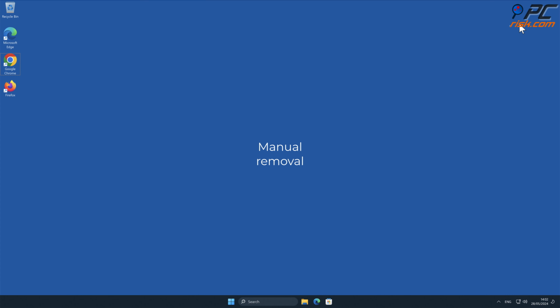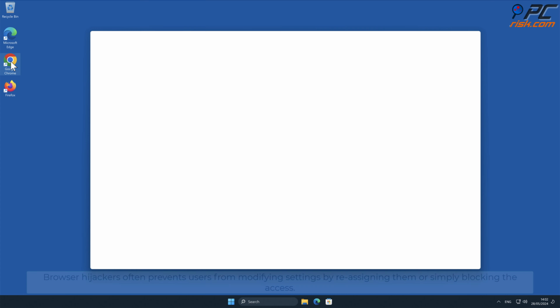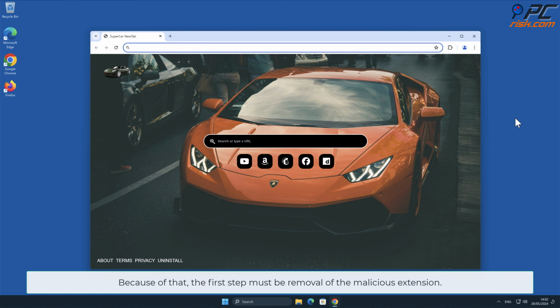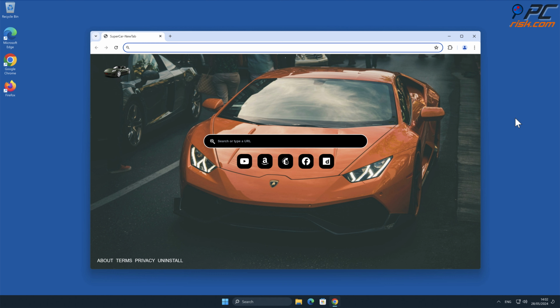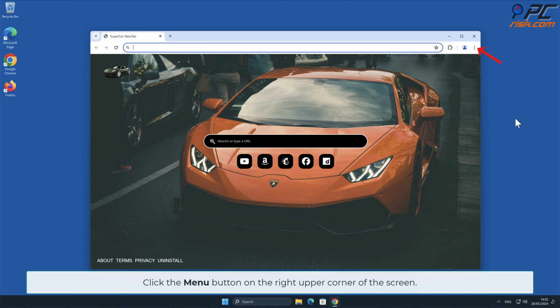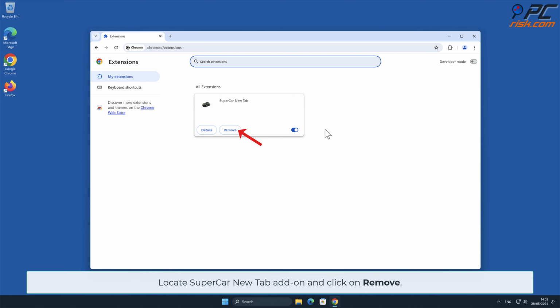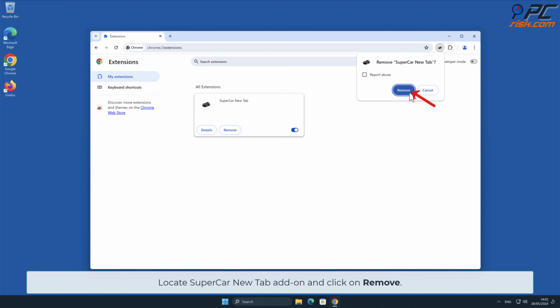Manual removal. SuperCar New Tab removal from Google Chrome. Browser hijackers often prevent users from modifying settings by reassigning them or simply blocking the access. Because of that, the first step must be removal of the malicious extension. Click the menu button on the right upper corner of the screen. Select Extensions and click Manage Extensions. Locate SuperCar New Tab add-on and click on Remove.